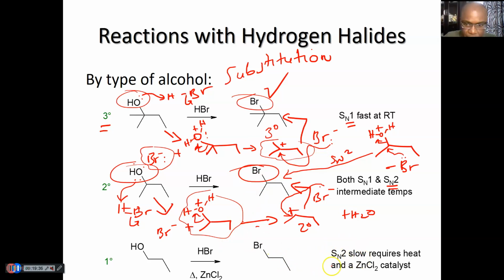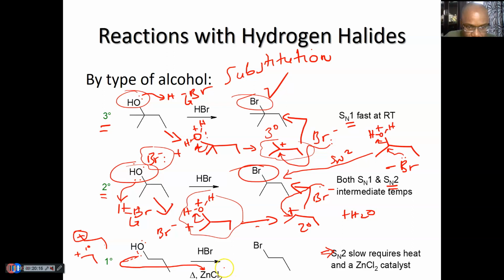Okay, now the problem with primary alkyl halides, because this was the case with secondary, the problem with primary is that you don't want to form a carbocation intermediate like we said before. So SN1 will not happen, because if this falls off as water, you're gonna get a primary carbocation which is not stable. So we need to do SN2, and to do SN2 with primary, one always requires a metal catalyst, where the oxygen will attack the zinc.